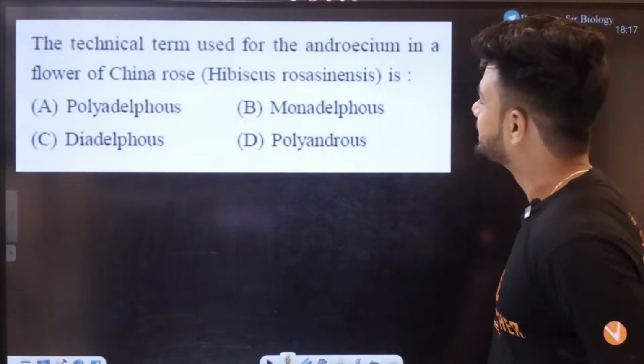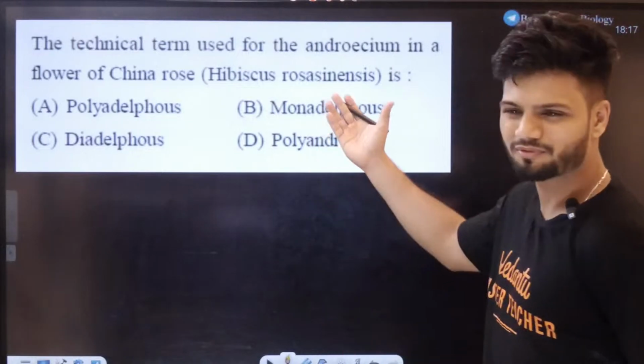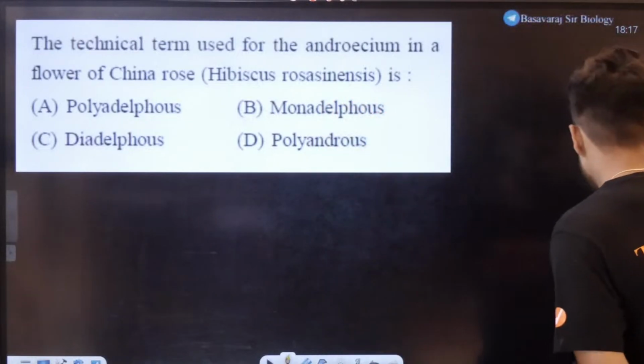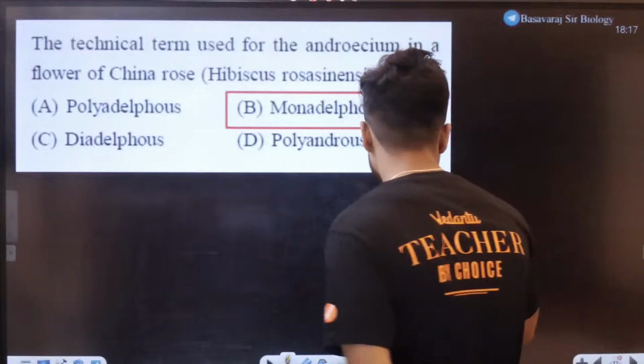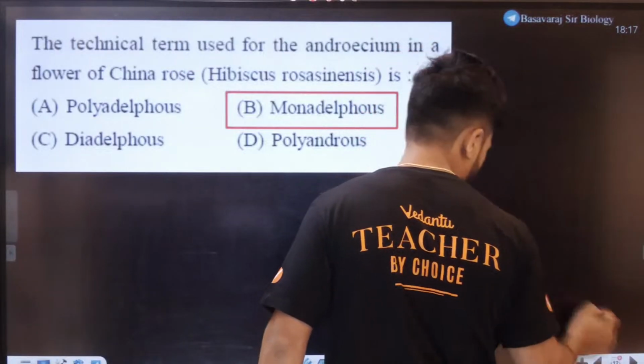Okay. The technical term used for androecium, again students, very easy, right? All of you know the answer. I'll give you free marks, +7. Easy +7 for this.